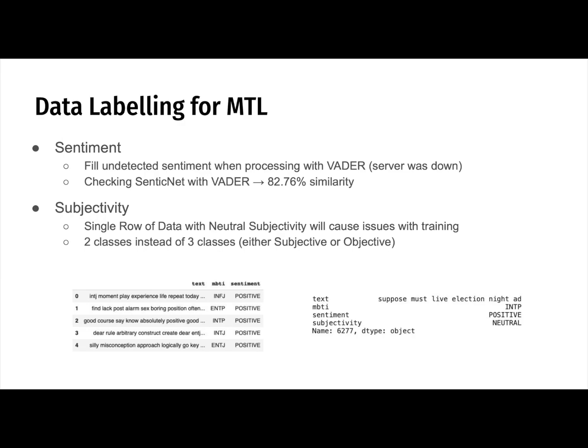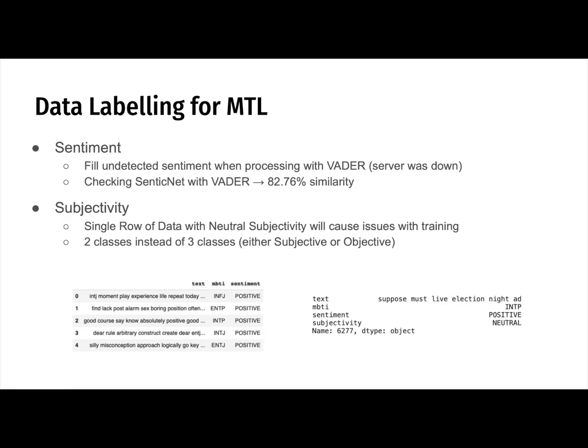As mentioned in the previous slide, additional labeling is required for a few rows of data due to some issues. For sentiment, some rows were undetected on SenticNet as the server was unavailable during the time of processing. Instead, those undetected rows are processed using NLTK's Vader. And as a comparison, there is a huge similarity of 82% between SenticNet and Vader results. The multitask dataset for MBTI and sentiment is shown on the left.